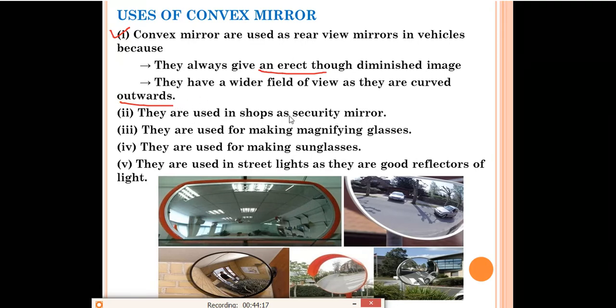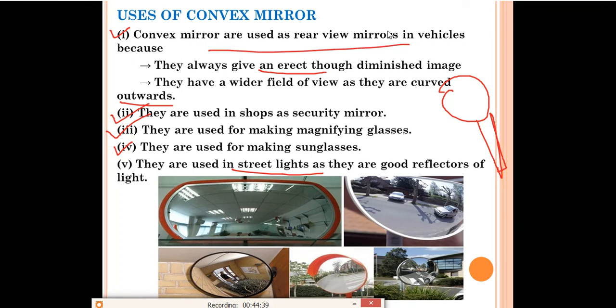They are used in shops as security mirrors. In shops also they are used as security mirrors. They are also used for making magnifying glasses. You have seen the magnifying glasses. They are also used for making sunglasses. Even in sunglasses, convex mirrors are used. They are used in street lights as they are good reflectors of light, and in street lights also convex mirrors are used. So where do we use the convex mirror?